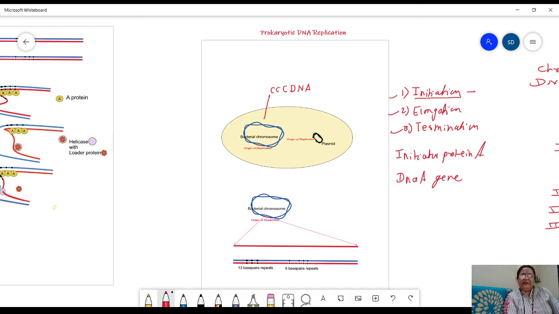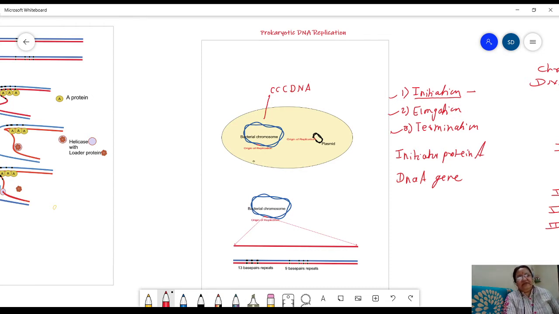Constitutive expression is there. And when the concentration of DnaA protein attains a certain level, it is effective in binding with a region on the bacterial chromosomal DNA, and there initiation starts.